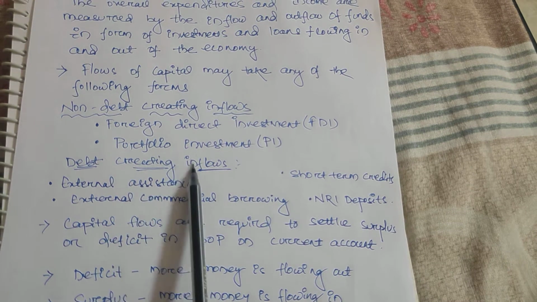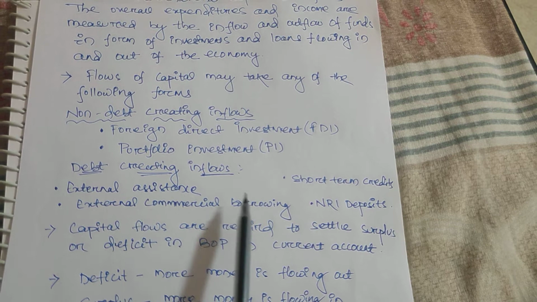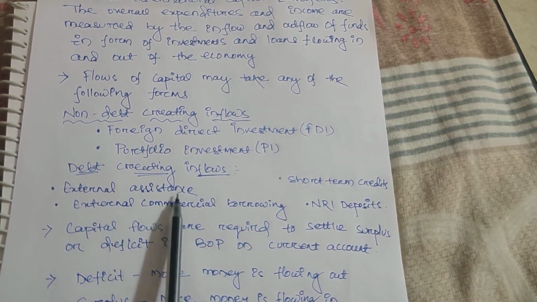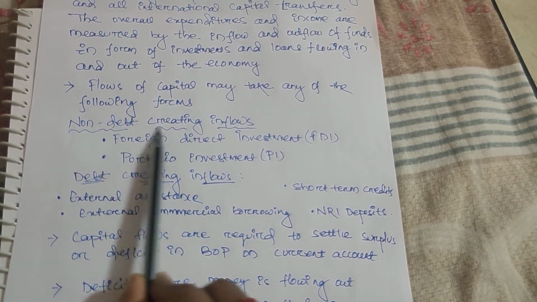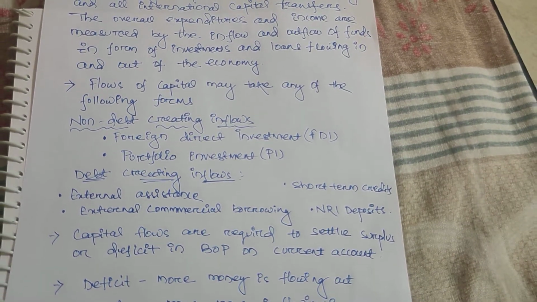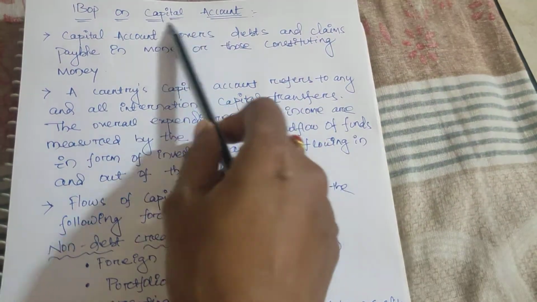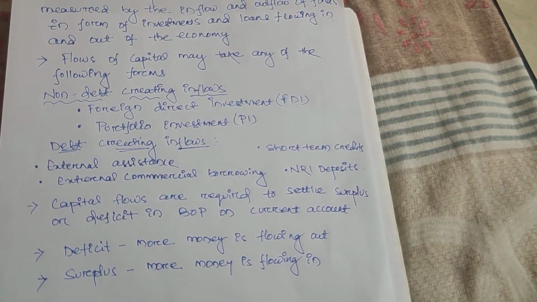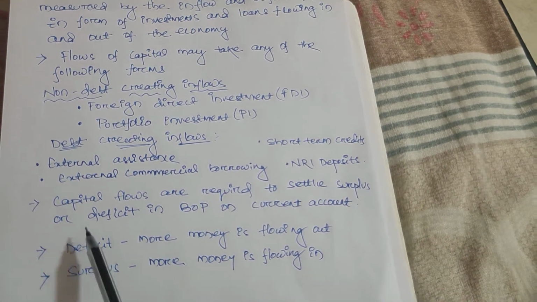Then what are debt creating inflows? Debt creating inflows means external assistance, external commercial borrowings, short term credits, NRI deposits. All these may in future create debt for a country, but the others will create profit. That's why we have non-debt creating inflows and debt creating inflows. I tell this in balance of payment so you understand what components or factors come in the capital account, just like I explained last time for the current account. That is very important, you should know as a NET student.